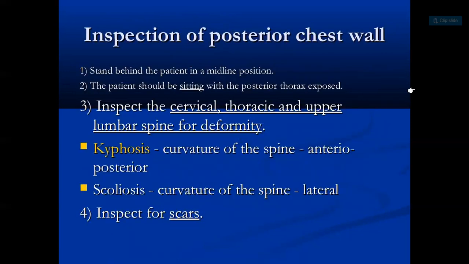So, inspection of the posterior chest wall. Stand behind the patient in the midline position. Inspect the cervical, thoracic and upper lumbar spine for deformity: kyphosis and scoliosis. Kyphosis is curvature of the spine in the anterior-posterior direction, and scoliosis is lateral curvature of the spine.